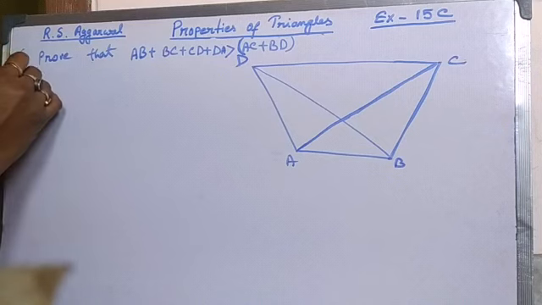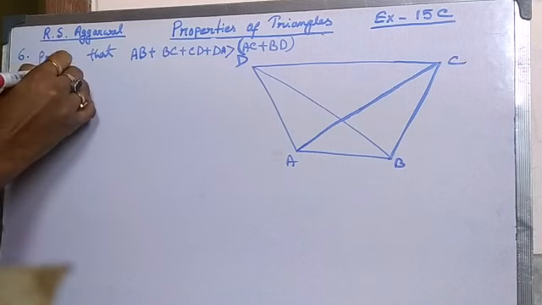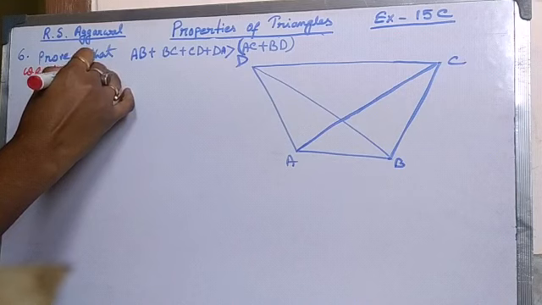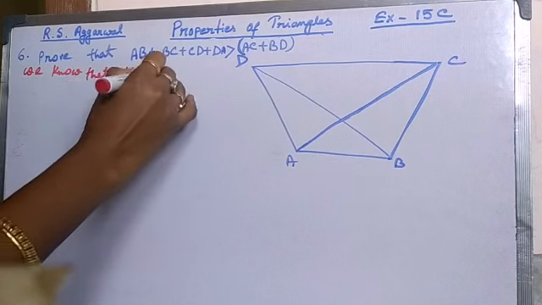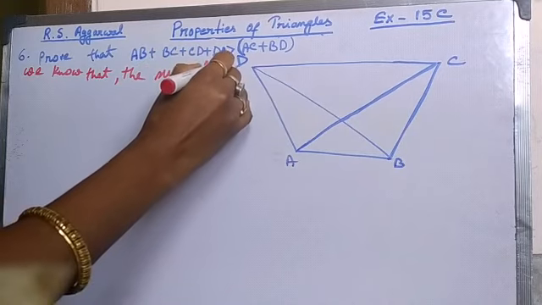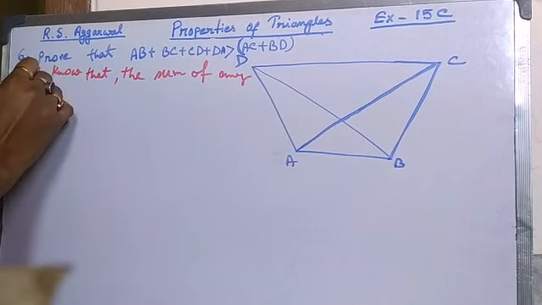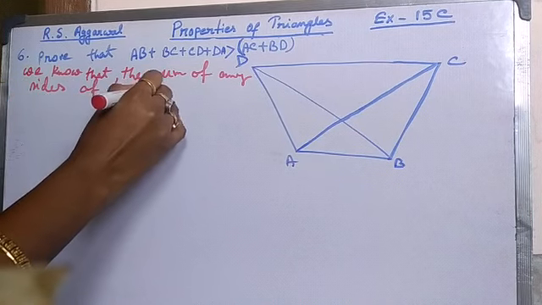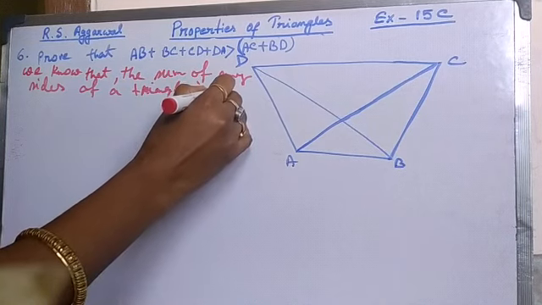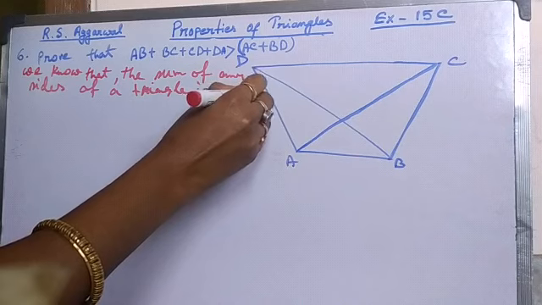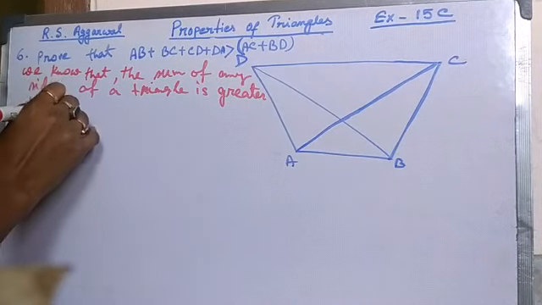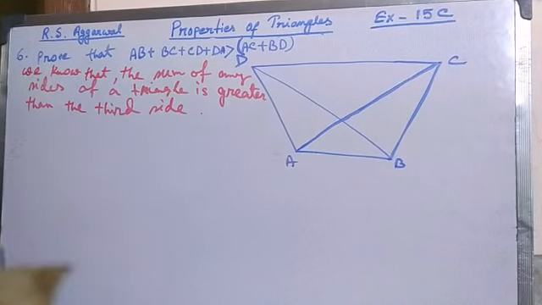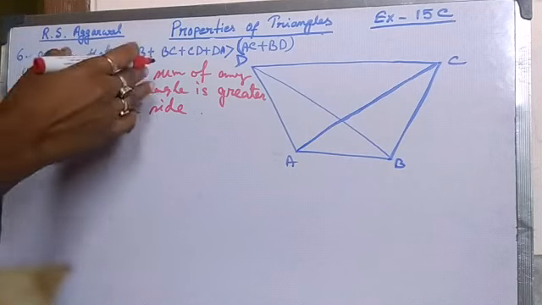We know that the sum of any two sides of a triangle is greater than the third side. If we write that formula first, then there is no need to write it again and again.